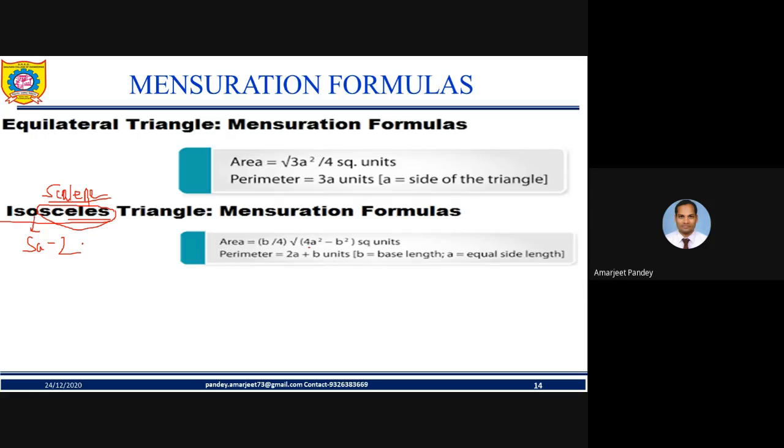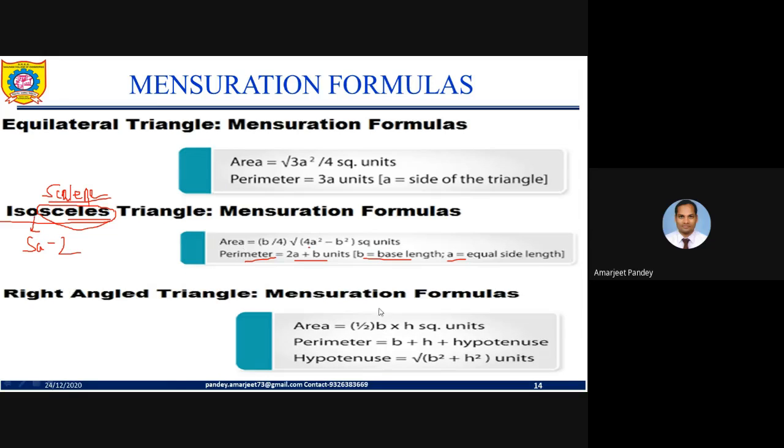So b represents the base, and a is the side which are equal. Perimeter is 2a plus b, my friend. So note down this formula, very important, because we all know this, but due to some confusion we make the numerical wrong many times.